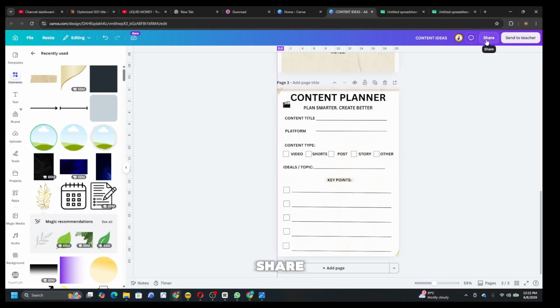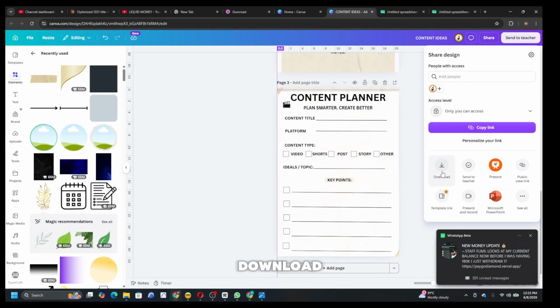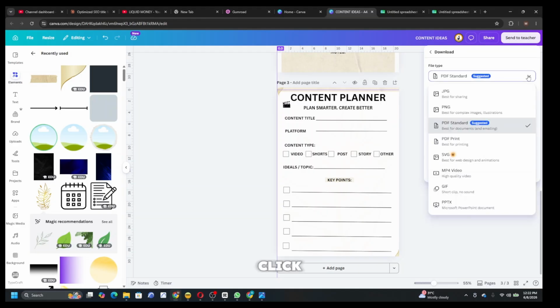You just come to share. You click share, you come to download, you come to this place, you click. As you can see, please do not export it in any other way except PDF print, so that anybody out there can buy. After they buy it, they print it out, okay? Click PDF print and save it as PDF print and export it, okay?